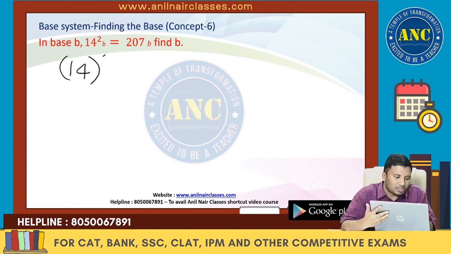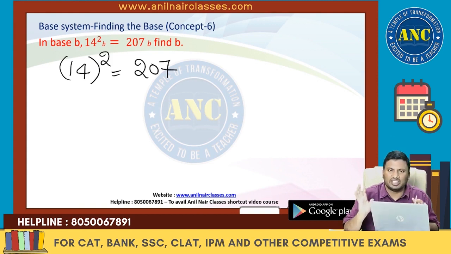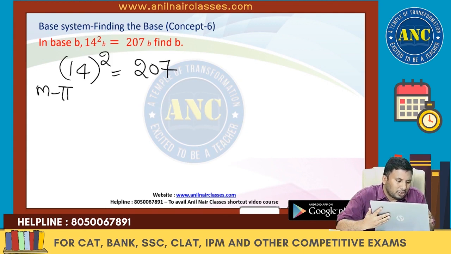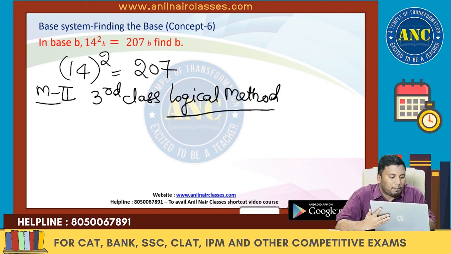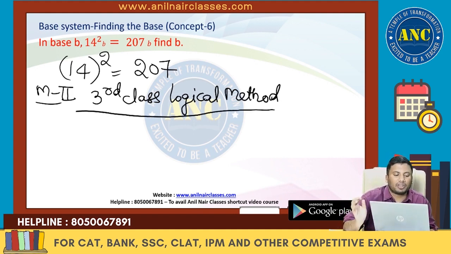(1/4)² is equivalent to 207. This is the equation. Now, method 2. It is a logical method. If this method had been taught in your third class, things would have been completely different. What is taught in third class? I will take an example.